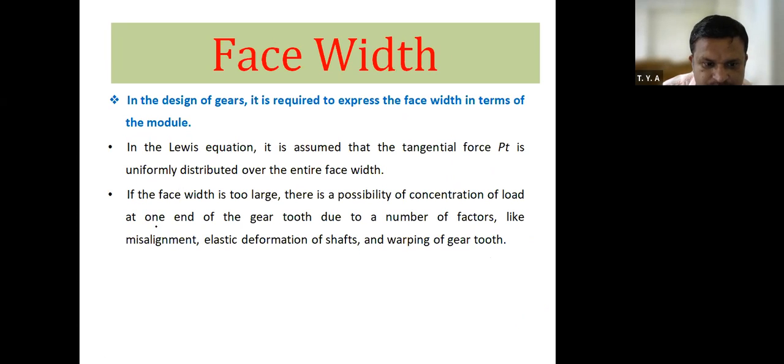Suppose I will draw the figure here. These two gears are in contact with each other.